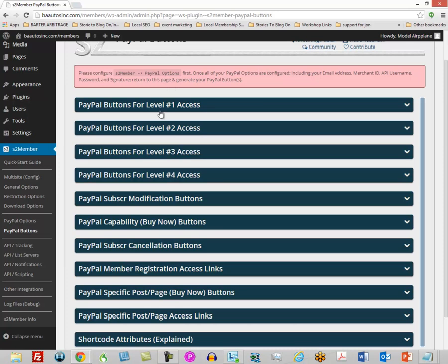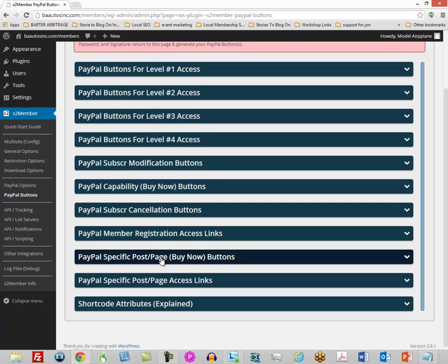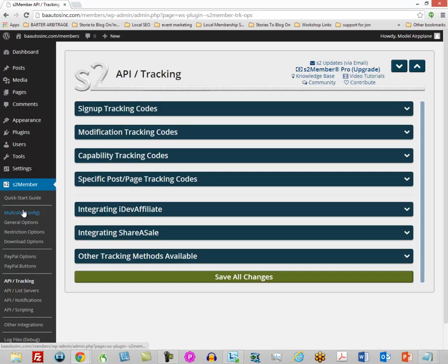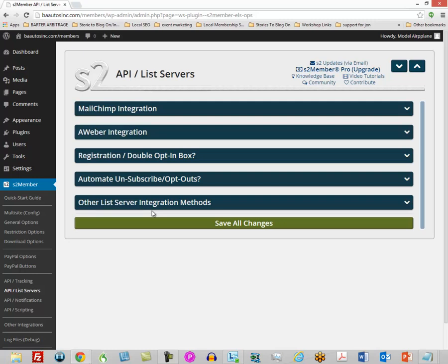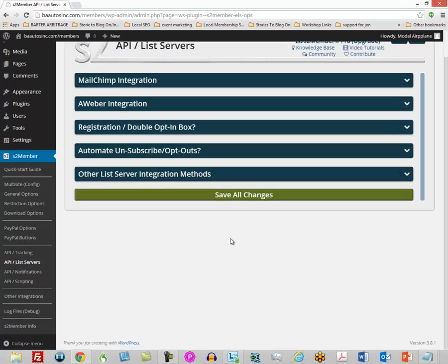But if you wanted to do your own pay buttons, you could do that. As far as the API, we're not going to be doing any coding. So we're not going to work with any of the API tracking. We're not going to be working with any of the API list servers. We are going to integrate our autoresponder with JVZoo. Because we're going to do that, we're not going to have to integrate our autoresponder with S2 member.